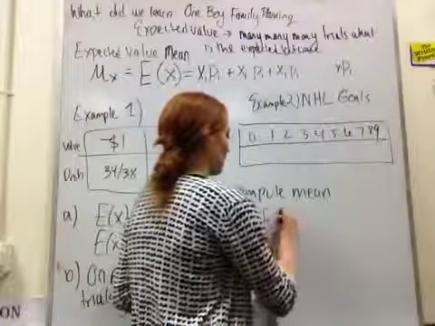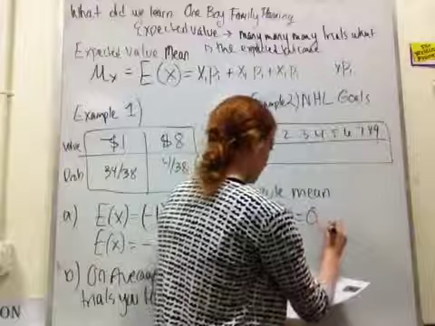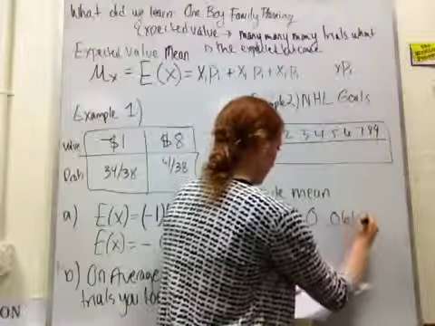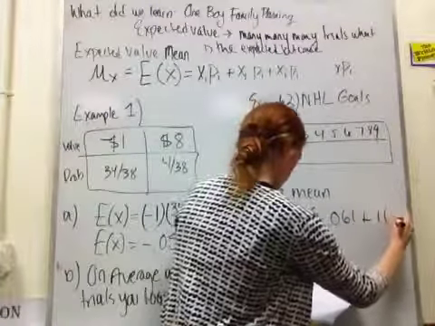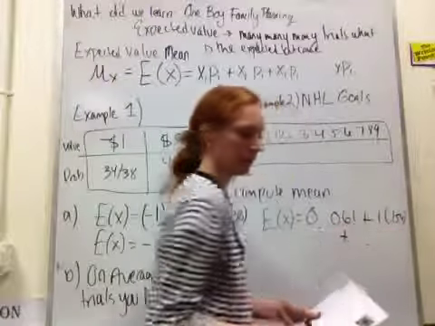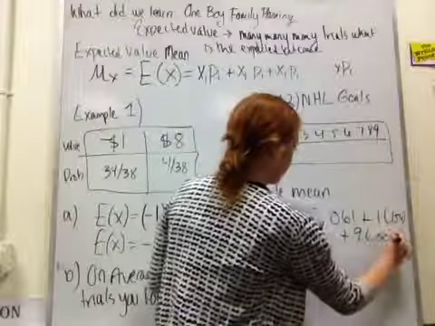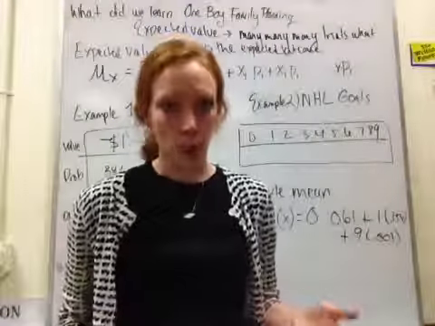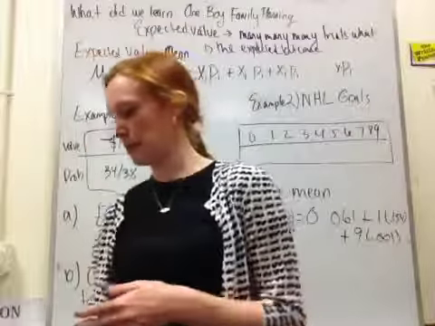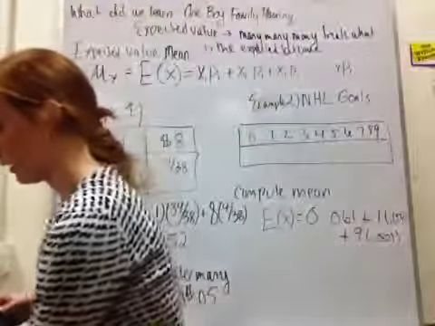So we're going to calculate that. We're going to do 0 times 0.061 plus 1 times 0.154, and so on, plus the last one, which was 9 times 0.001. Great. That takes a whole lot of time. You don't have that kind of time on the AP exam. So what will save you time is if you enter it into your calculator.